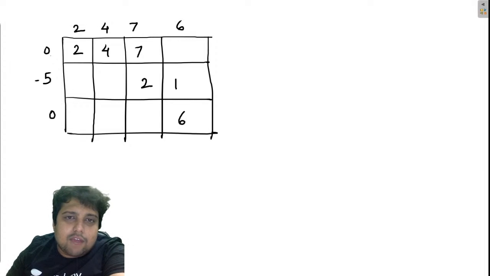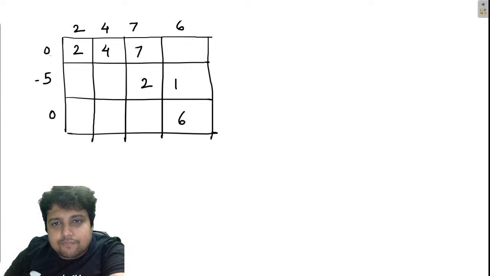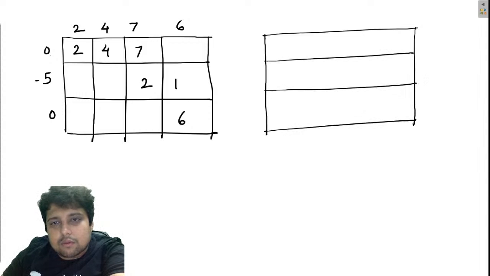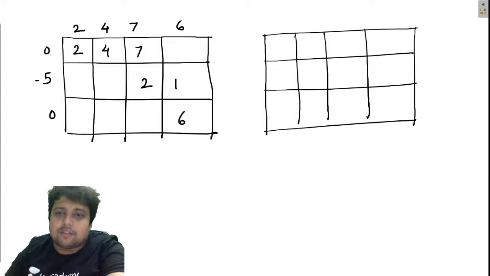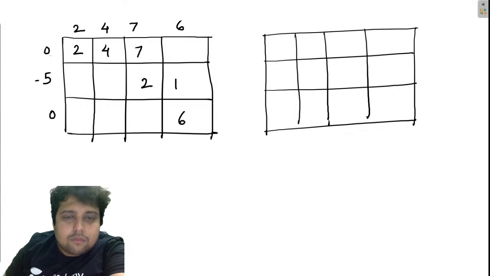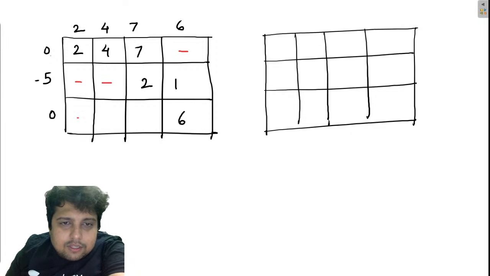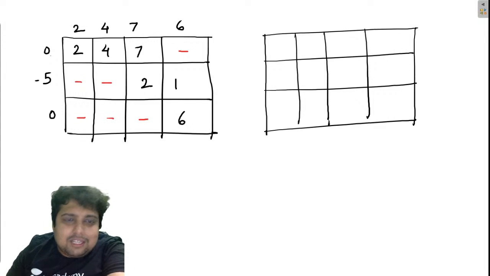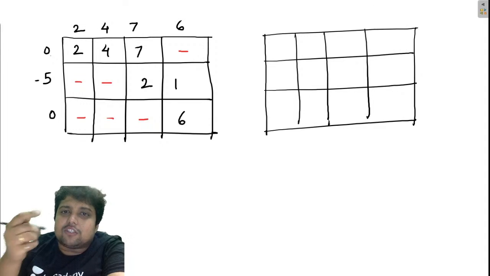I have found the value of all these variables. Now what I am going to do, my friends, is make another matrix, and in this matrix I am going to write the values with the help of these variables at these red marked positions. Basically these are the positions which do not have allocations.